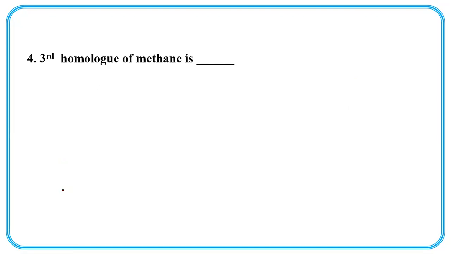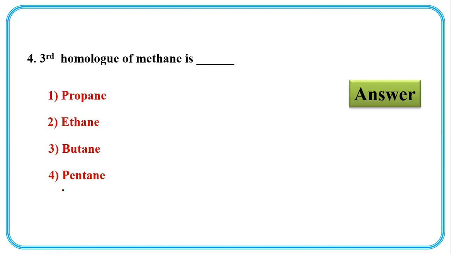Third homologue of methane is, see, in the alkane series, the first member is methane, then ethane, propane, butane, pentane, etc. So the third homologue means the third homologue from methane: ethane, propane, butane. The correct answer is butane.